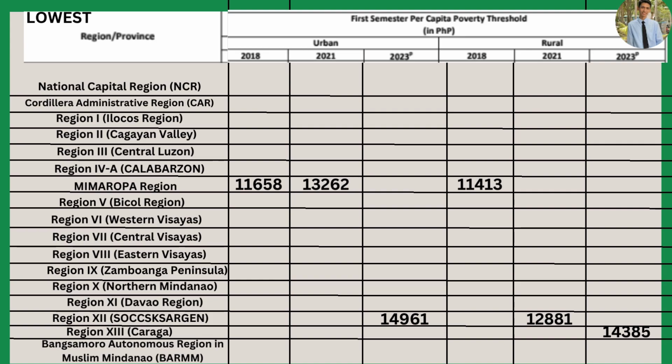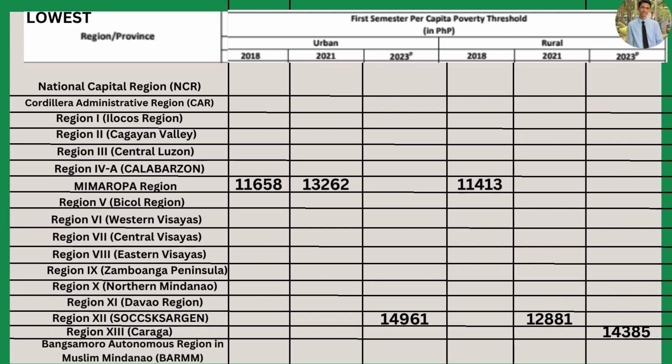As you can see, magkaiba yung estimated ng urban and rural. For instance, in rural areas, sila yung may pinakamababang estimated in terms of 2018, 2021, and 2023. In rural areas where access to jobs and income opportunities may be limited, the poverty threshold may be lower compared to urban areas.